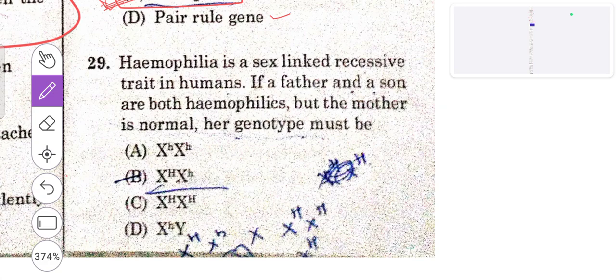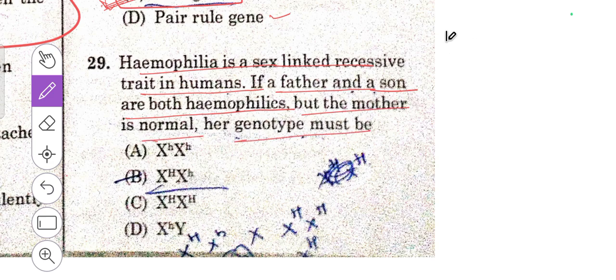Then 29th. Hemophilia is a sex-linked recessive trait in humans. If a father and a son are both hemophilic but the mother is normal, her genotype must be.